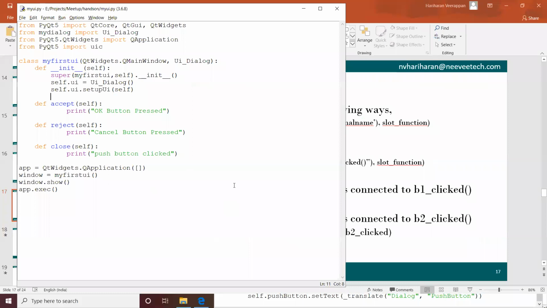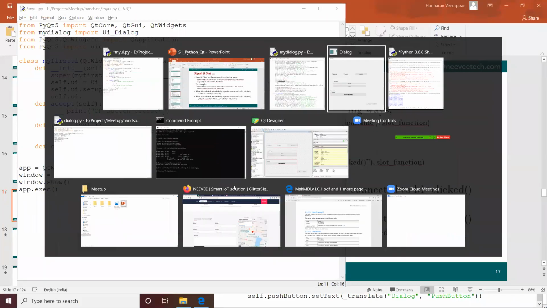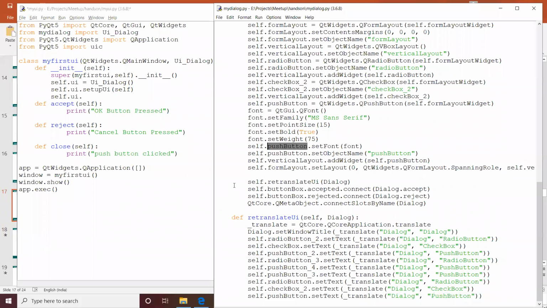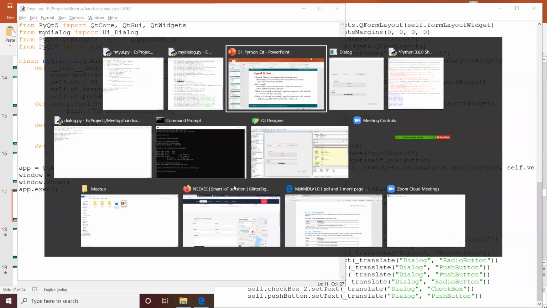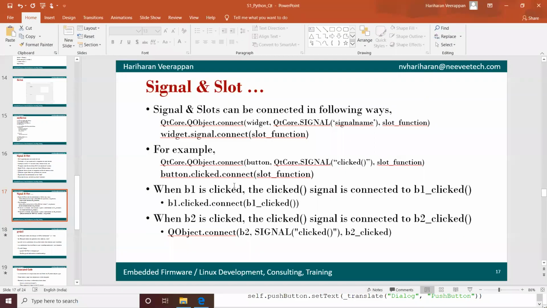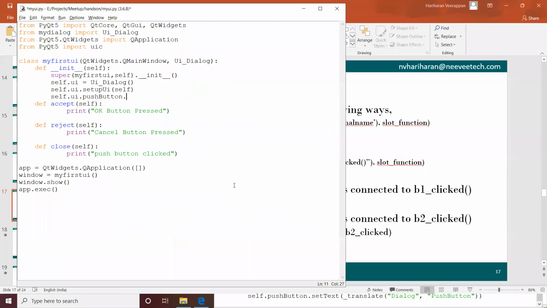For example, self.ui.pushButton.clicked.connect to push_clicked.